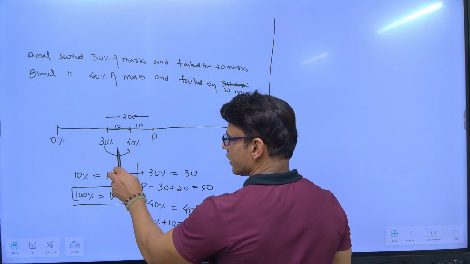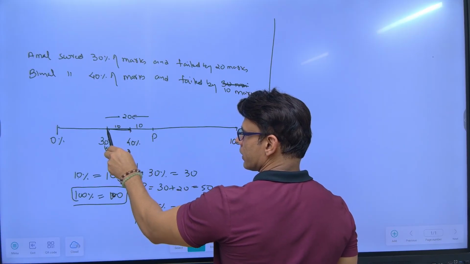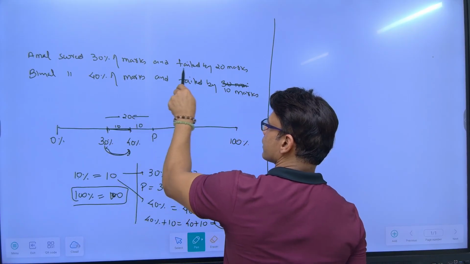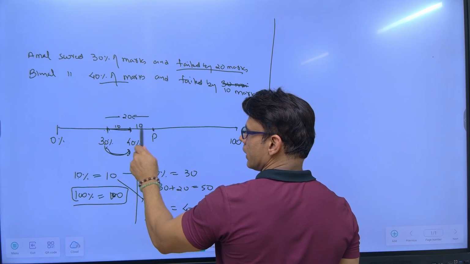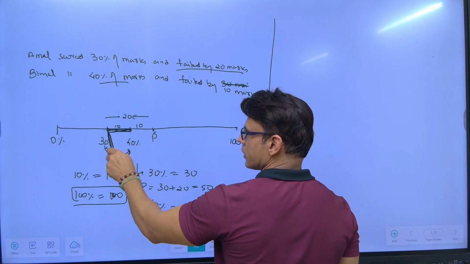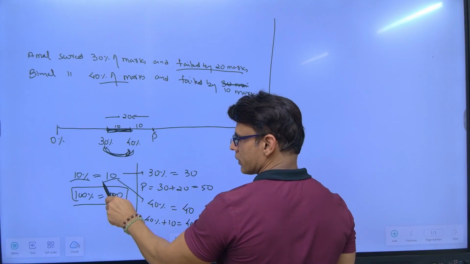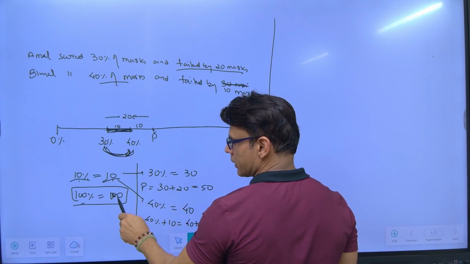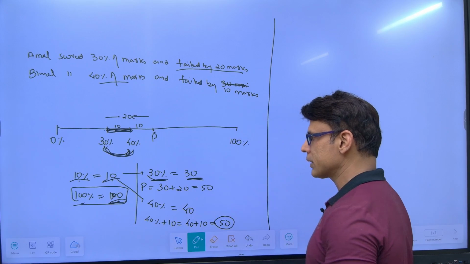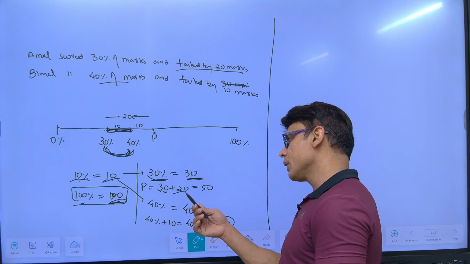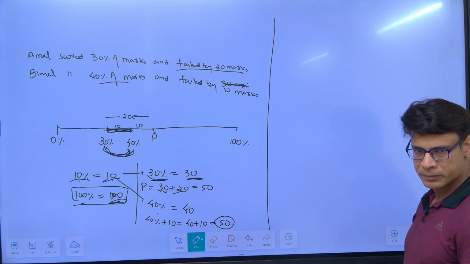You are going from 30% to 40%, and you are going from here to here. From here to here is how much? Read the question: 20. And the 40% one failed by 10 marks. So if this is 20, this is 10. And going from here to here is how much percentage? So if 10% is 10, 100% is equal to 100. 30% will be equal to 30. So passing marks is 30% which is 30 plus 20, or 40% plus 10. In this case, both are failing.